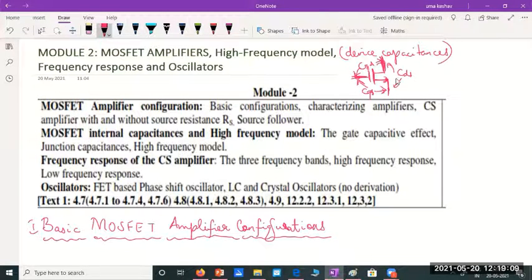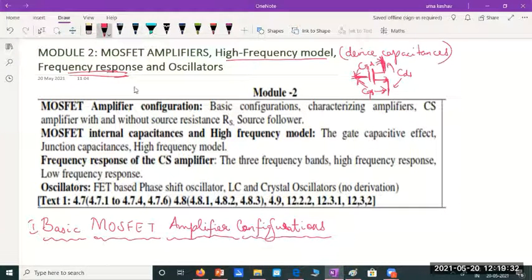So we'll have to take them into account whenever we write the model. That's why we will write a different high frequency model for MOSFET, where all these device capacitances come into picture. And once we do that, we will be able to do the frequency response of amplifiers.